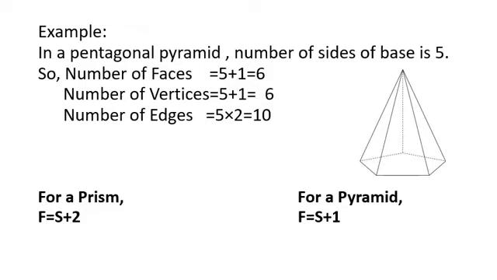For a pyramid, it will be F is equal to S plus 1. V is equal to S into 2 for a prism. V is equal to S plus 1 is for a pyramid. And E is equal to S into 3. And E is equal to S into 2 for pyramid.